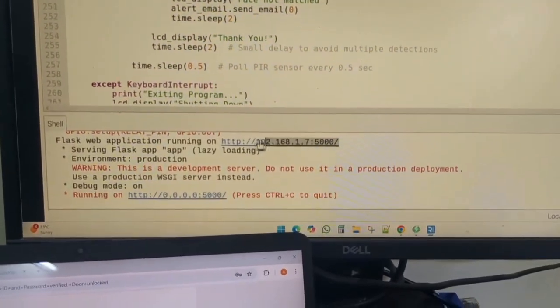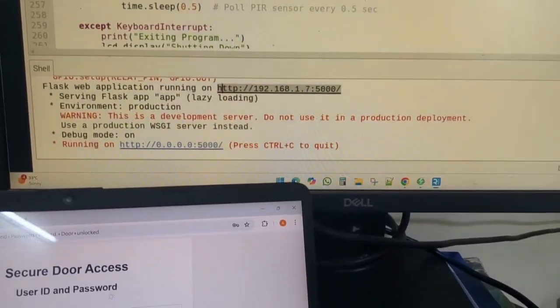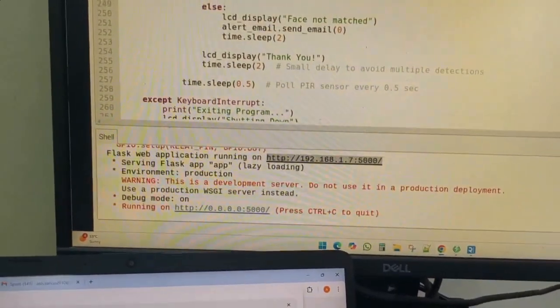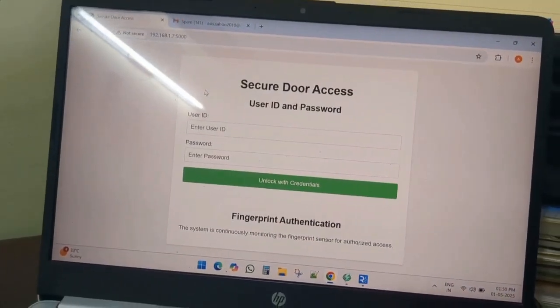And if any of these fail, for example, if it fails to recognize the face or fingerprint, then we can access it using this secure access web portal. So now we'll have a demo.